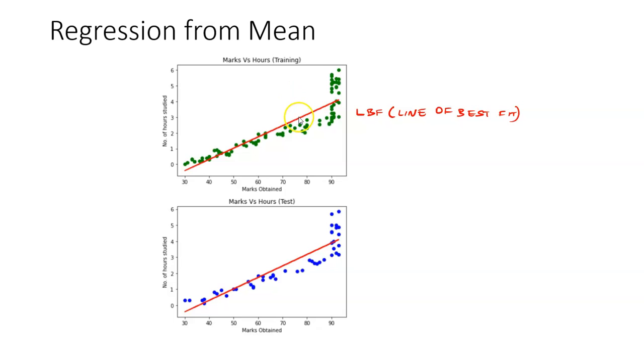In this scenario, I am looking for the line of best fit, and all the data points will move towards this line of best fit, right? And hence the word regression has been extended from the regression from mean concept. Okay,